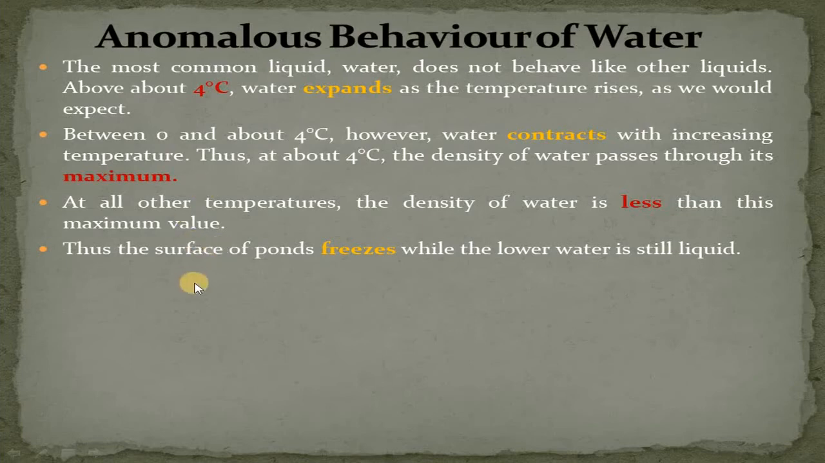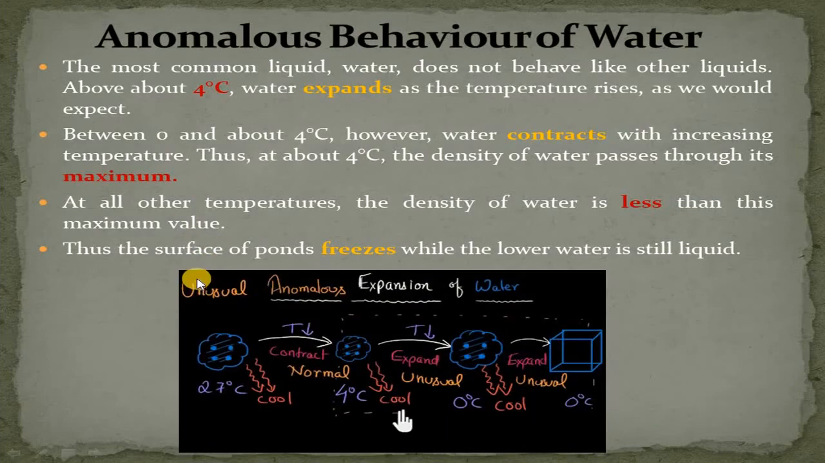Just have a look at this figure, the unusual or anomalous behavior of water. If we have water at 27 degrees Celsius and we decrease the temperature, what will happen? Contraction will occur upon decreasing the temperature. So from 27 degrees Celsius to 4 degrees Celsius, contraction will be normal. It's a normal behavior. But what happens when the temperature decreases from 4 degrees Celsius to 0 degrees Celsius?